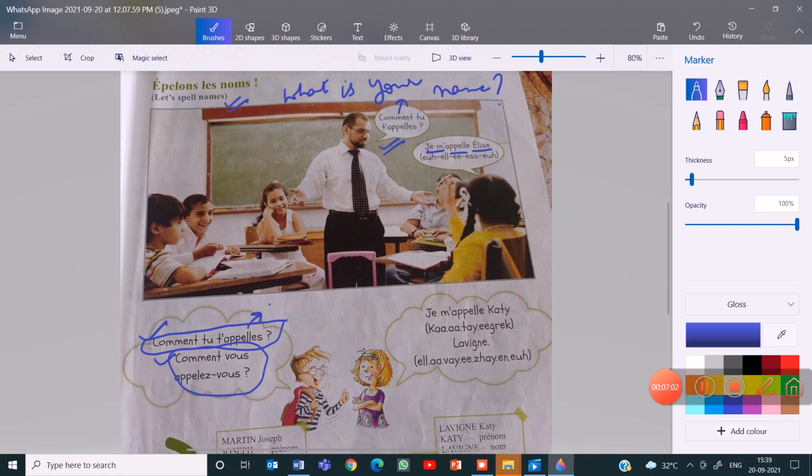Comment vous appelez-vous? Repeat after me. Comment tu t'appelles? Informal way. And this is for formal way. Comment vous appelez-vous? And you name yourself saying Je m'appelle Katie. Its literal meaning is I call myself Katie. Okay?